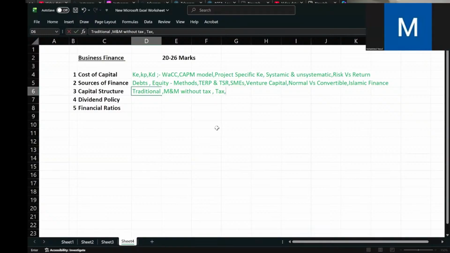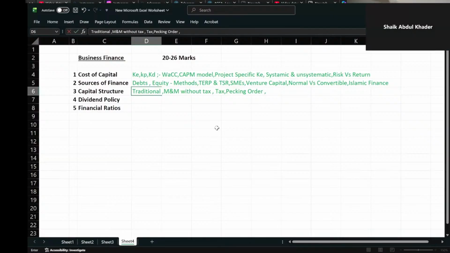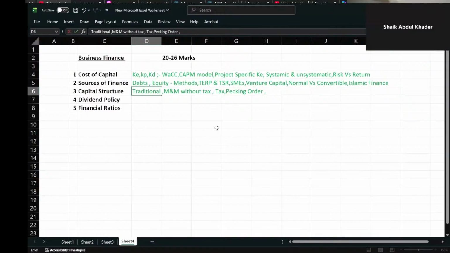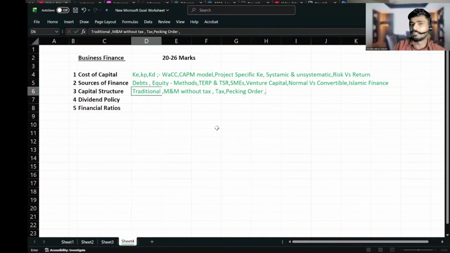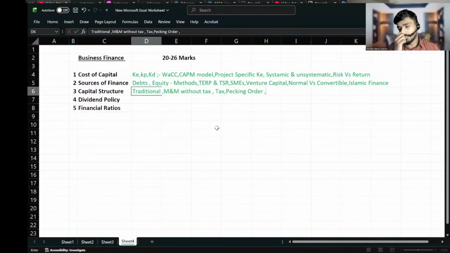Then pecking order theory. Practically, most companies are following pecking order theory. So it's one of the most tested questions among these theories. In pecking order theory, what capital do we take first? Retained earnings. First we take from our own profit, which is called retained earnings. Second, debt, because we have a tax benefit on debt. Third, equity. That is the order in pecking order theory. You have to learn the reason also: why retained earnings comes first, why debt comes second, and why equity comes third.